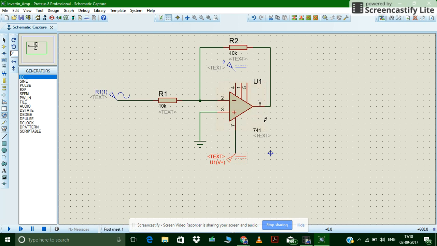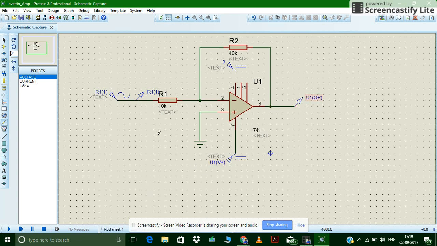Okay, we will connect Vin and Vout probes, which will measure the input voltage. Now connect the same to the output also. Okay.